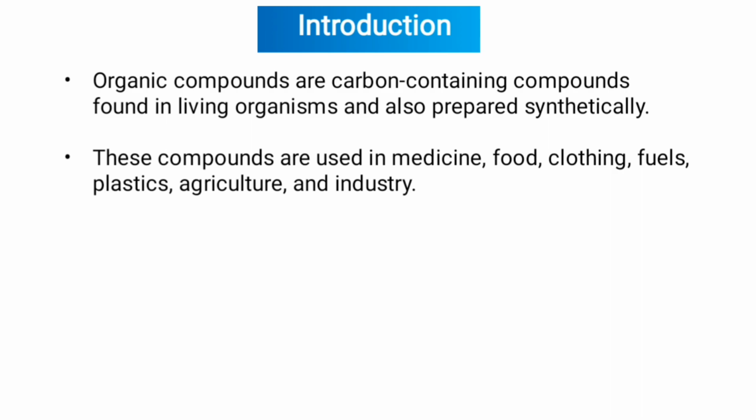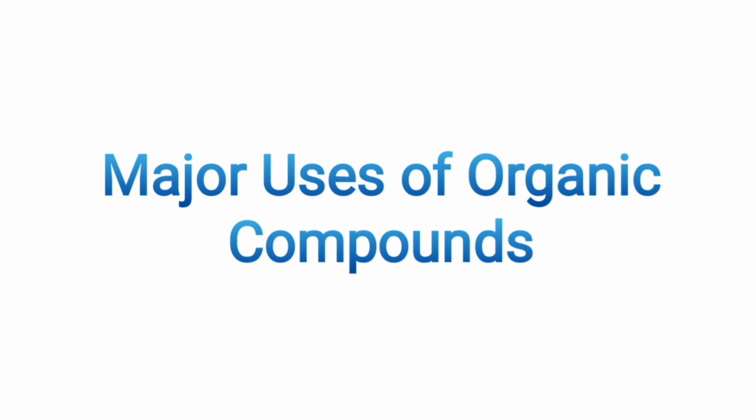Introduction. Organic compounds are carbon containing compounds found in living organisms and also prepared synthetically. These compounds are used in medicine, food, clothing, fuels, plastics, agriculture, and industry. Now, major uses of organic compounds. So let's discuss one by one.